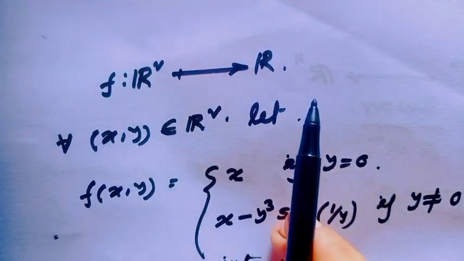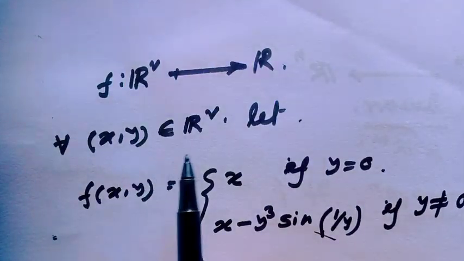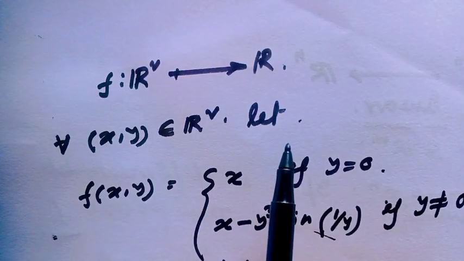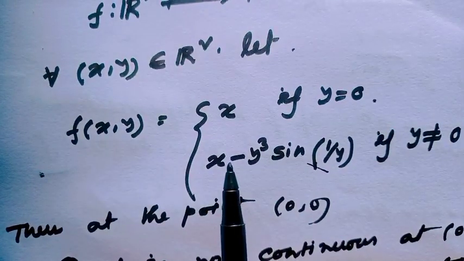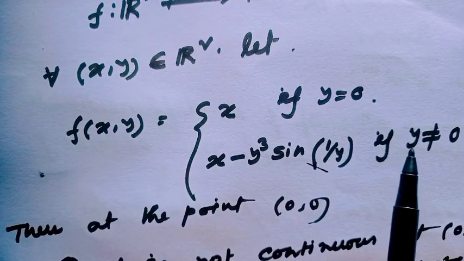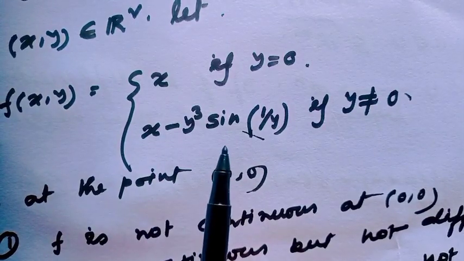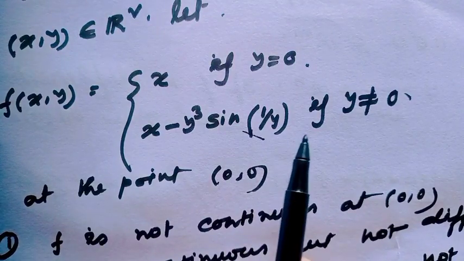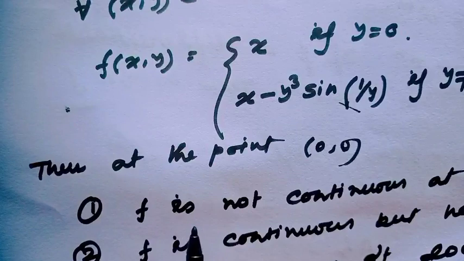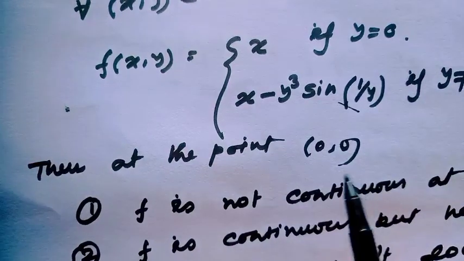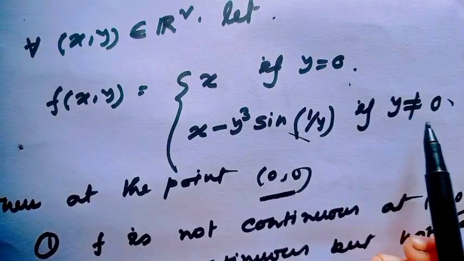A function from R2 to R, where (x, y) belongs to R2, is defined as f(x, y) equals x when y equals 0, and otherwise x minus y cube sine 1 over y when y is not equal to 0. Then the question is, at the point (0, 0), here we have to check at the point (0, 0).